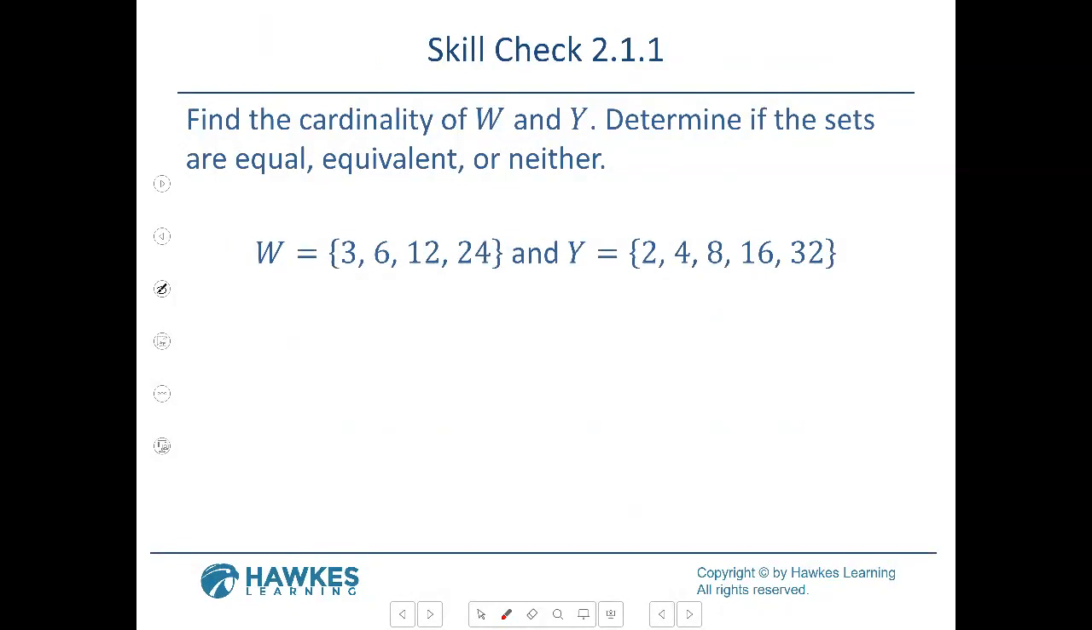All right, so this next one. Find the cardinality of W and Y. Determine if the sets are equal, equivalent, or neither. So how many elements do we have here? 1, 2, 3, 4. And we have 1, 2, 3, 4, 5. So what do you think? Neither, because they're not equal, they're not equivalent. There's just X and Y.